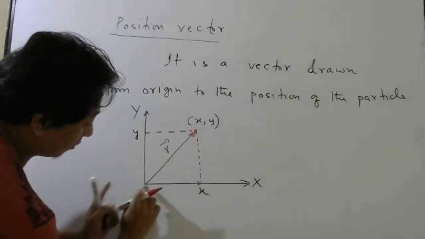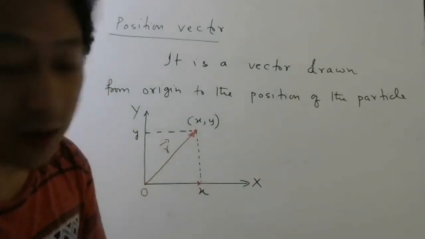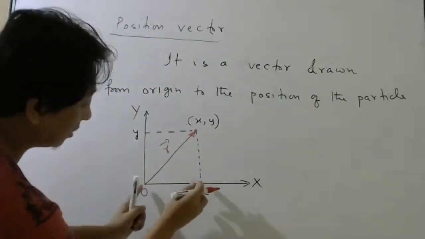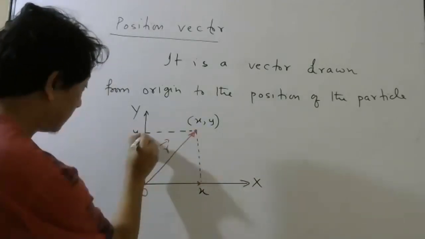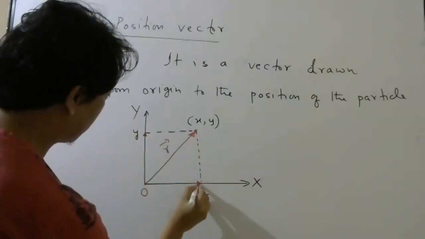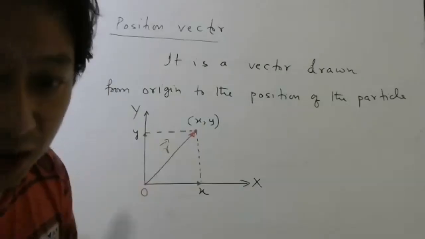So this vector from here to here will be x i cap. Why i cap? Because unit vector in this direction is i cap. So this vector will be x i cap, and this vector, if I put arrow mark here, this vector will be y j cap.